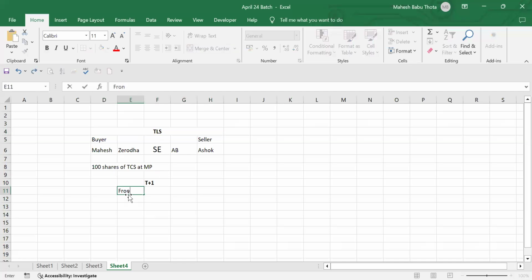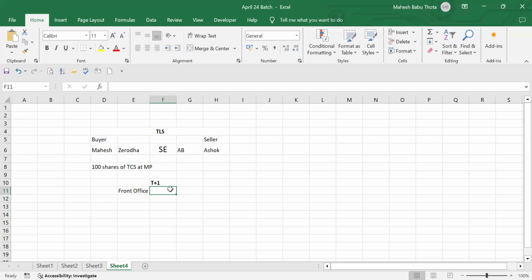The first one is the front office. You know what the front office is? Sir, for the broker, how much will they get as income? They will get commission, sir. Yes, broker commissions also will be there. Brokerage charges will be there. As a fund accountant, we have to post entries related to the broker charges also.